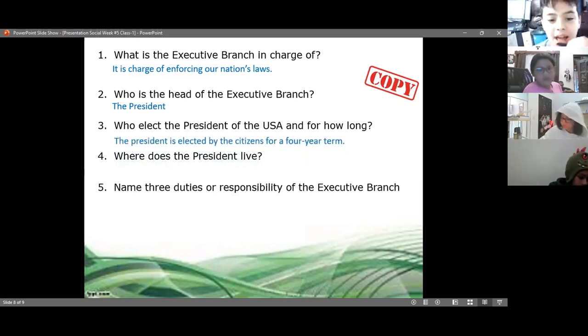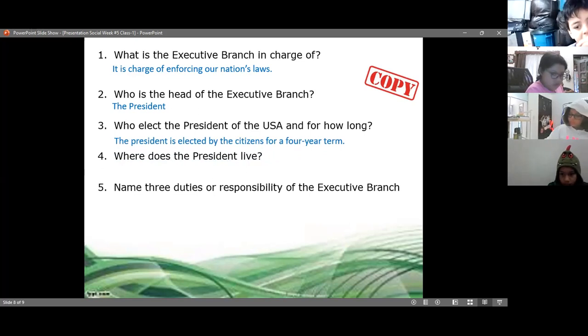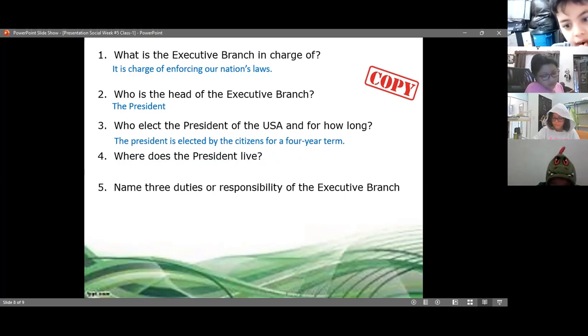The president, yes, is elected by the citizens, as Lucia says. It's elected by citizens, and as Colette says, for 4 years. Remember that it's 4 years, and maybe they can be more than 4 years. They can be 8 years if they are re-elected. It means that they are going to be chosen one more time by the people, by the citizens, by the elections, by voting.